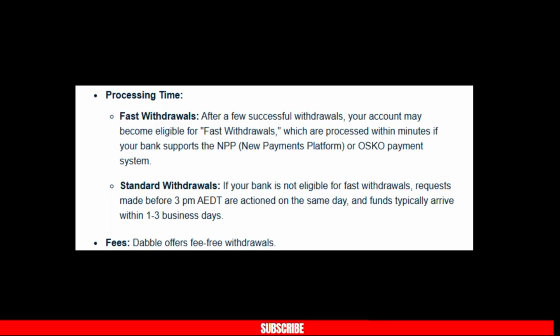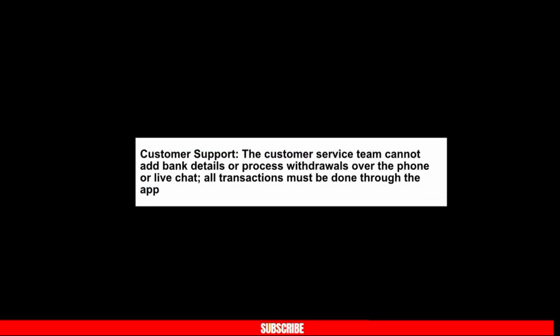Now, what is the fee? Dabble offers fee-free withdrawals. Now, what about their customer support? The customer service team cannot add bank details or process withdrawals over the phone or live chat. All transactions must be done through your application.